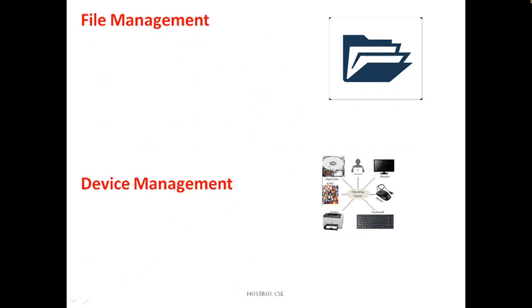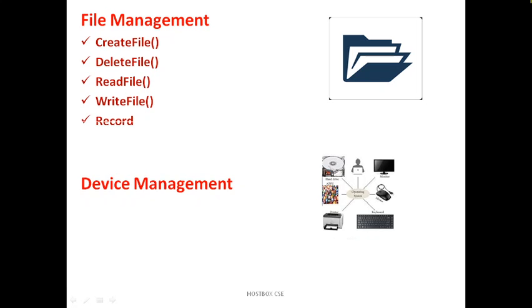This is called file management. The system calls here are: create file, delete file, read file, write file, record also. Just now I told you the example of a.txt and b.txt. File management handles all file resources.